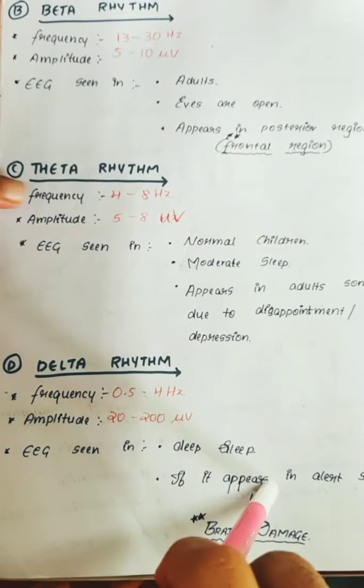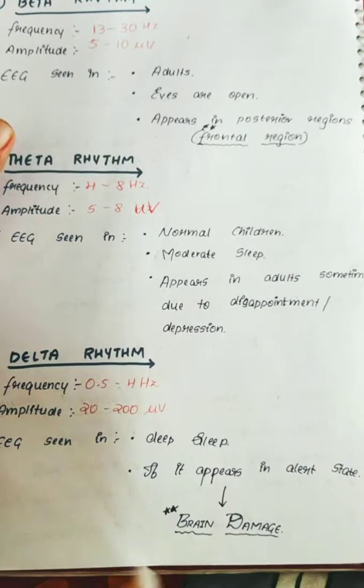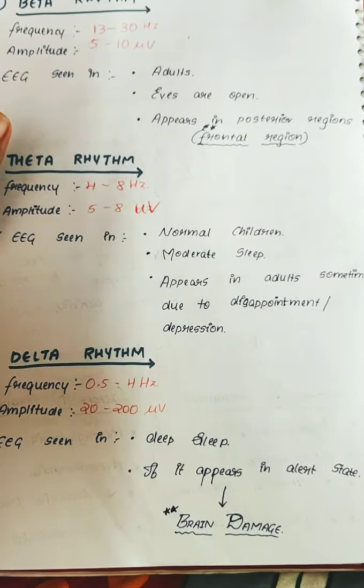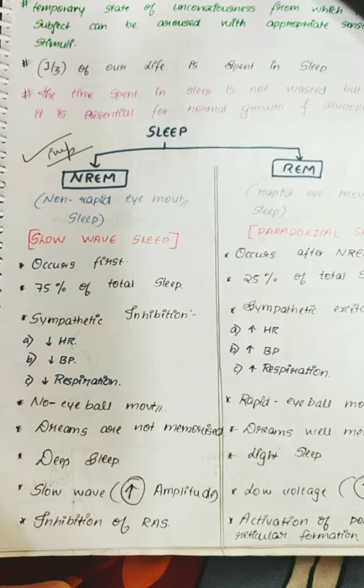If it appears in the alert state, if the person is in the alert state, then there might be brain damage. You have seen some people who sleep with their eyes open, but they are in a sleeping state. If this continues for a longer period of time, there might be chances that he has some brain problem or brain damage. So now we'll study something about sleep.